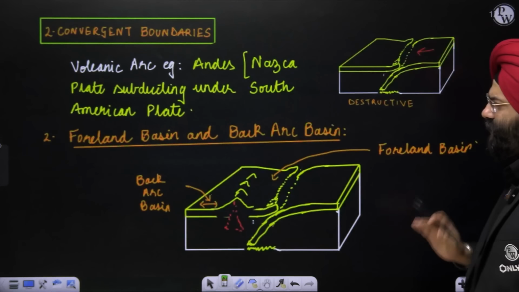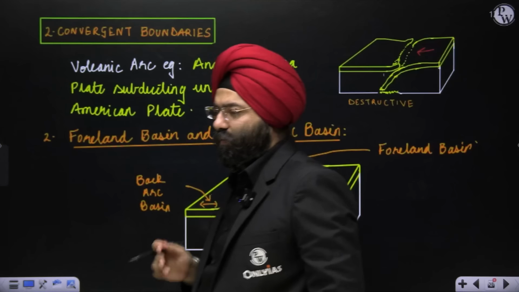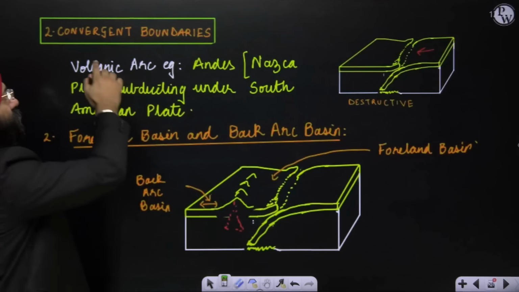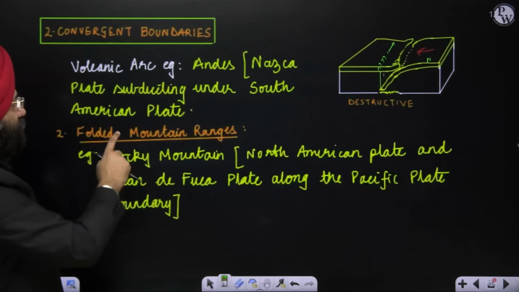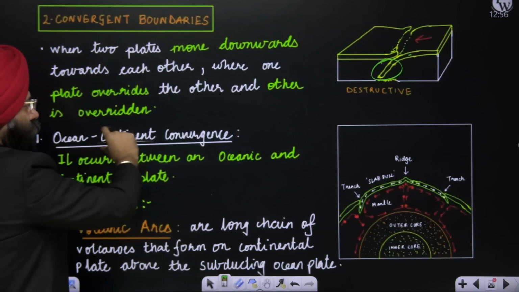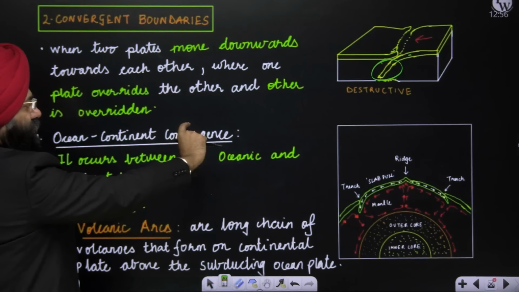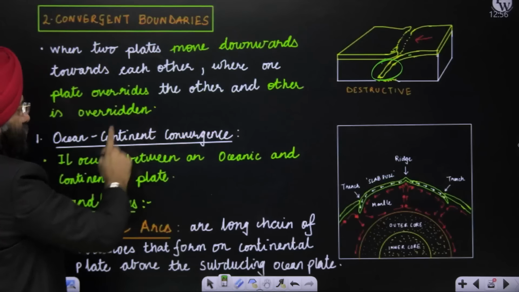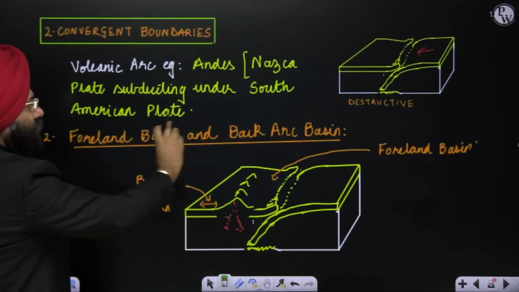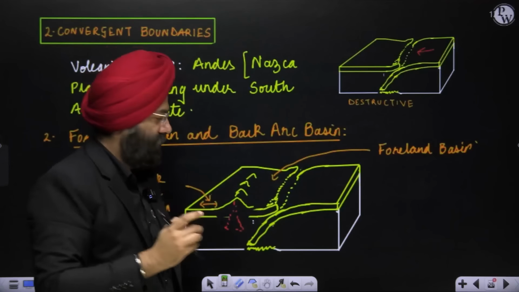Now please understand, this is something very important. Basically you should understand, supposedly this is the third landform. Please understand these three landforms which I have talked about are under the convergent boundaries, under ocean-continent convergence, right? Under ocean-continent convergence, I've done volcanic arcs, I've done folded mountain ranges, and I'm doing foreland basin and back arc basin. What are these?